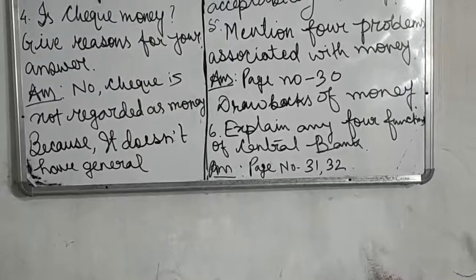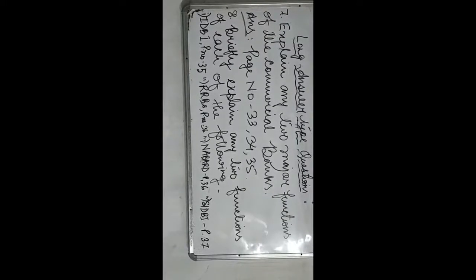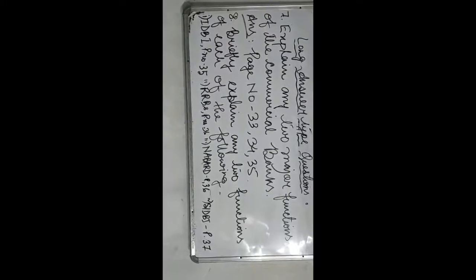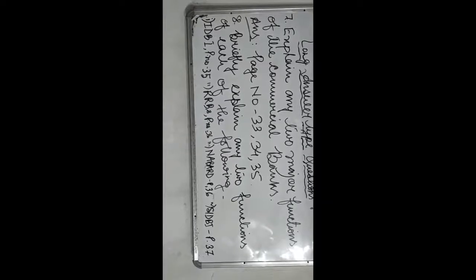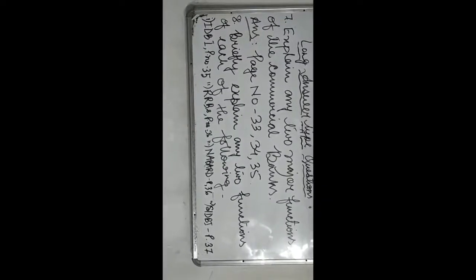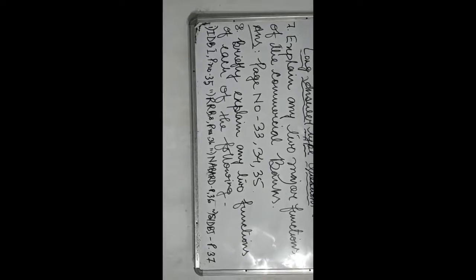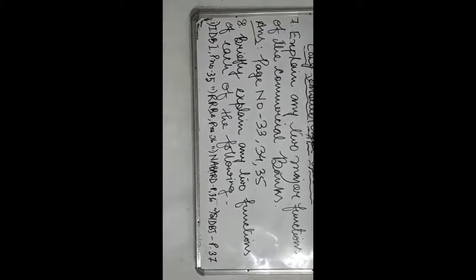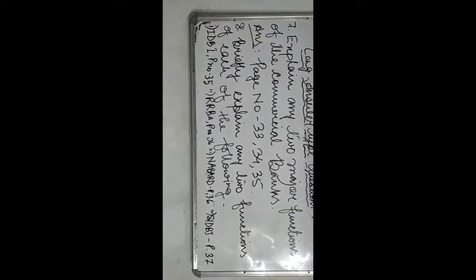Okay. Number 7, explain any 2 major functions of the commercial banks. So the answer is on page numbers 33, 34 and 35. You will get about commercial banks on page number 33 and you will get the functions of the commercial banks on page numbers 34 and 35. There are 4 functions of commercial bank mentioned and among the 4 you will have to write 2 major functions of the commercial bank and explain them.